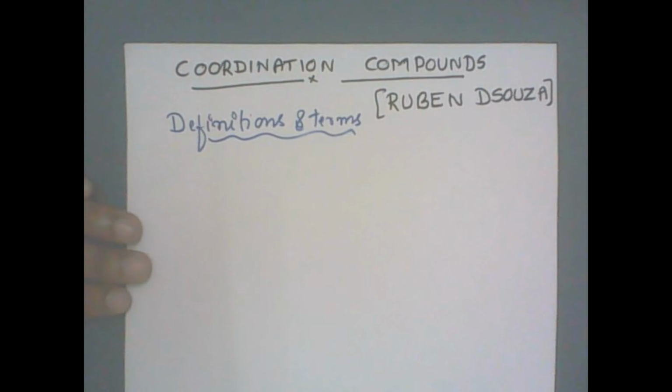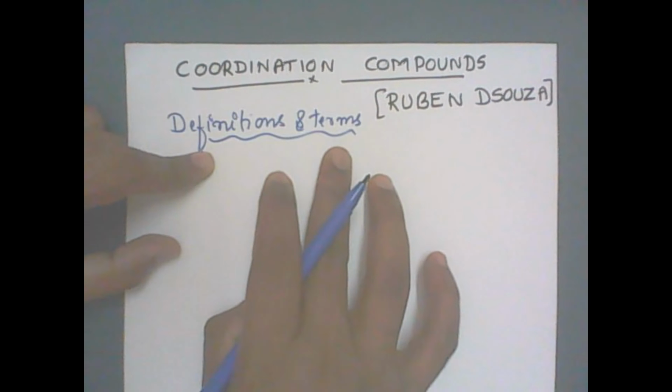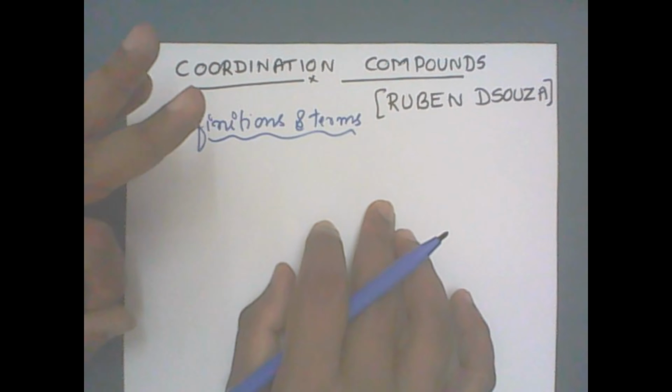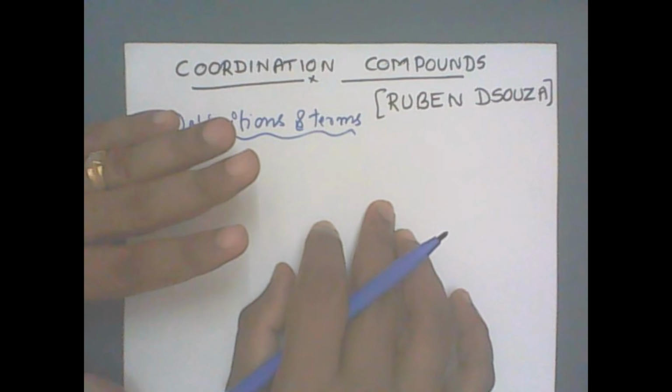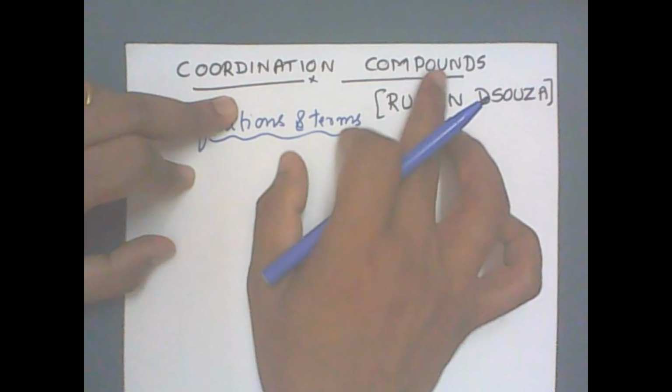Hello students, in this video I'll explain some of the definitions and the terms. So we are going to continue whatever we studied in the last class. Three types of salts are there: simple salt, double salt and the complex salt. And the complex salts are also known as the coordination compounds.